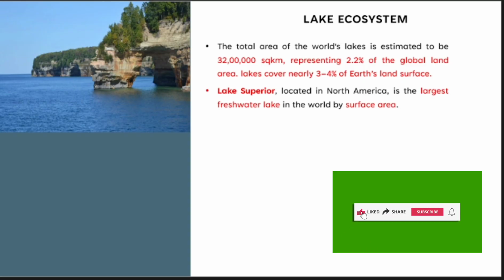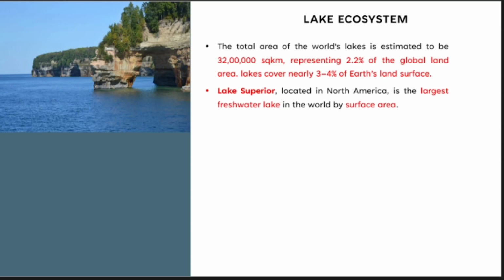How much lakh of forest is available in India? I have given the statistics, no? Can anyone remember? 87 lakh square kilometer plus. So the forest area in India itself is 87 lakh square kilometer. But throughout the world, what is the lake coverage? 32 lakhs. So lakes are very small throughout the world, even though they matter.